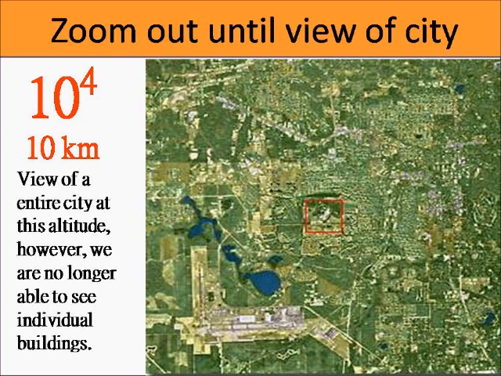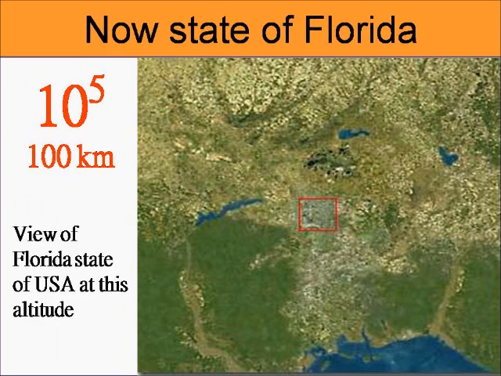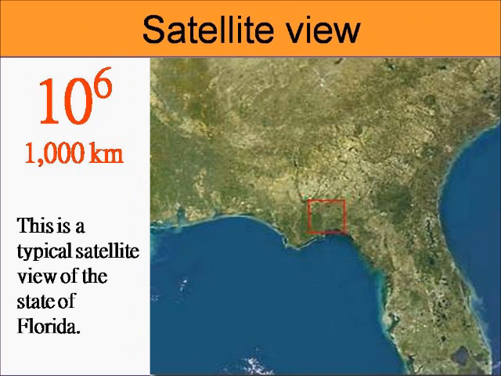We're getting close. We're beginning again. So, yeah, we're going up and down. We're not going across. Okay, so we're going to continue. Now, we are even higher. We're beginning to see the states, I mean, every province, every state. So we cannot distinguish cities now. We are at 100 kilometers up.